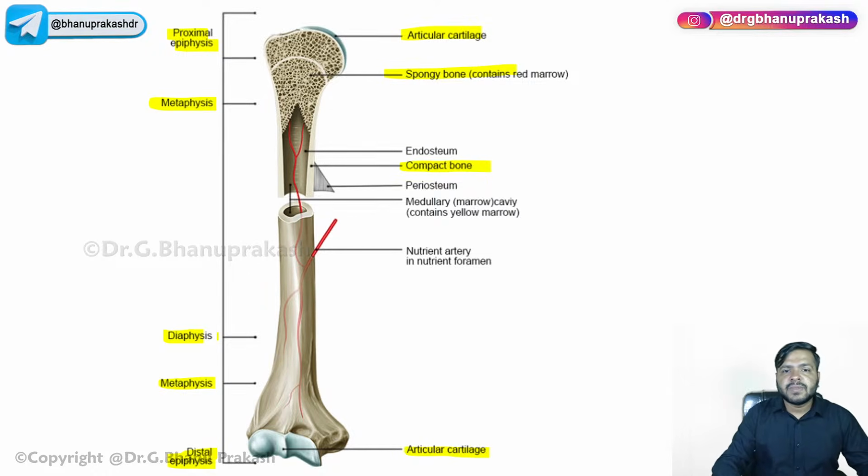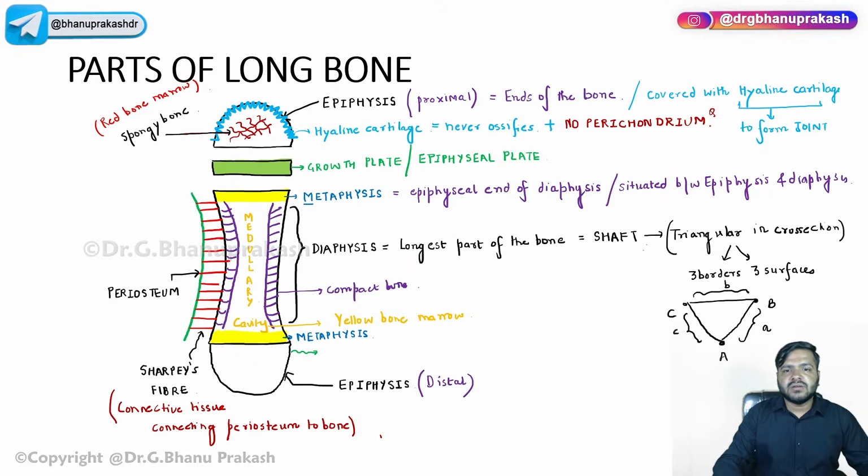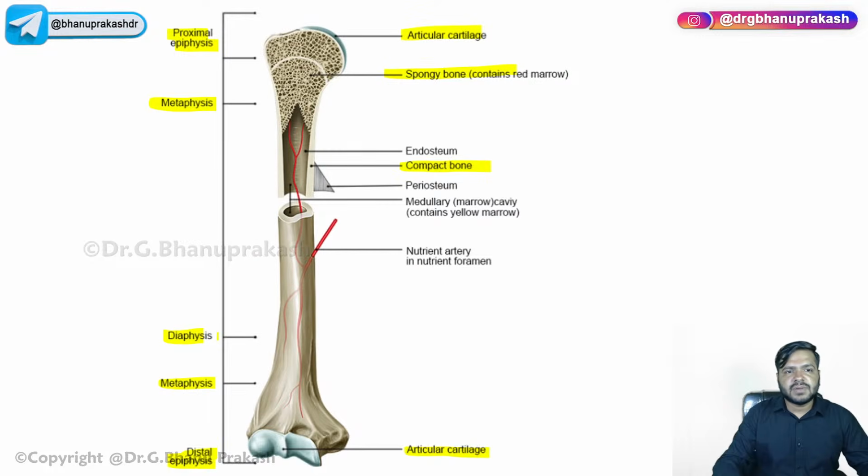Now, I want to explain one thing, but let me first teach you the next topic, that is the types of the epiphysis.